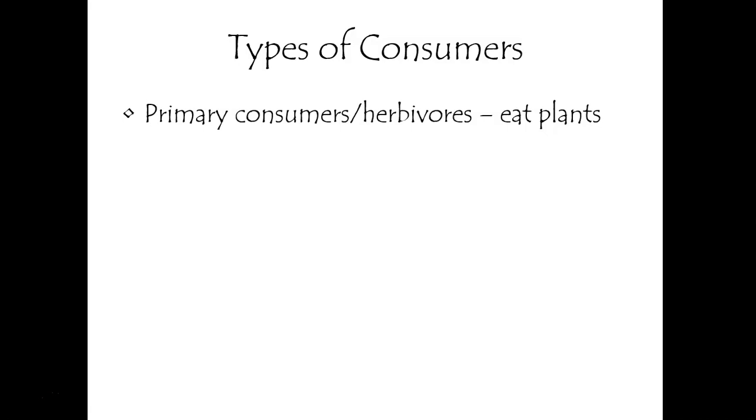If your organism is eating plants, they are a primary consumer. If the heterotroph is eating the autotroph, they are a primary consumer. Let's move on. Well, things also eat primary consumers. What do we call them? Good guess. Secondary or tertiary consumers.